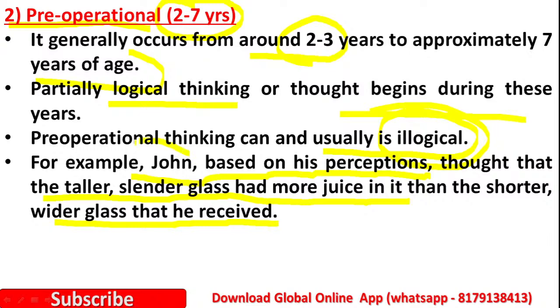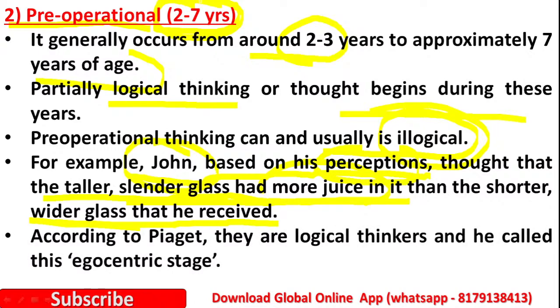Here John thinks that the taller and slender glass has more juice than the shorter and wider glass he has received. So it is an example of the pre-operational stage. There is no logical support for this thinking; it is completely illogical. According to Piaget, children at this stage are not logical thinkers, and he called it the egocentric stage.